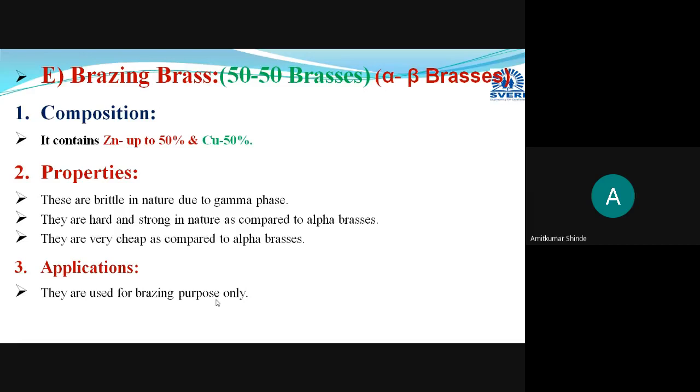So in this way we have completed all the types of the alpha beta brasses. Okay, if you are having any difficulty, you can ask me.